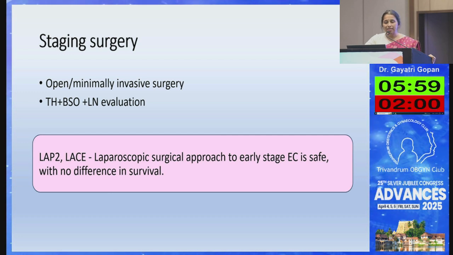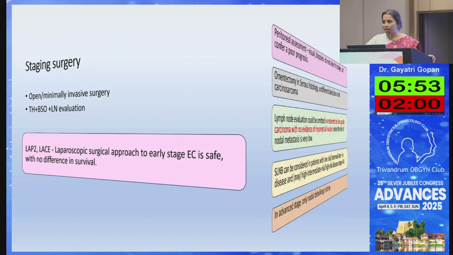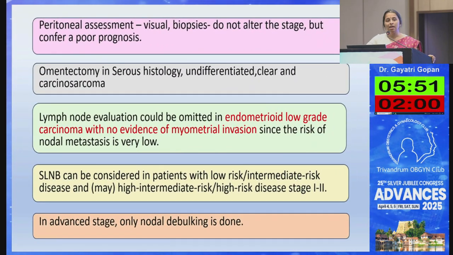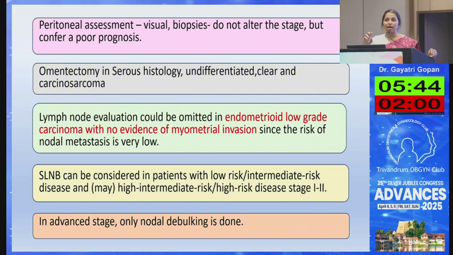Now regarding the staging surgery, I am not going into detail. We have had excellent surgical videos and surgical presentations. As mentioned, laparoscopic surgery is advised only in early stage diseases. Peritoneal assessment has to be done. TAH and BSO is the standard. And then omentectomy is done in high grade histologies.